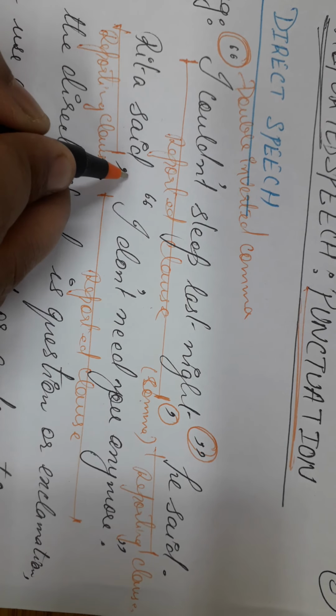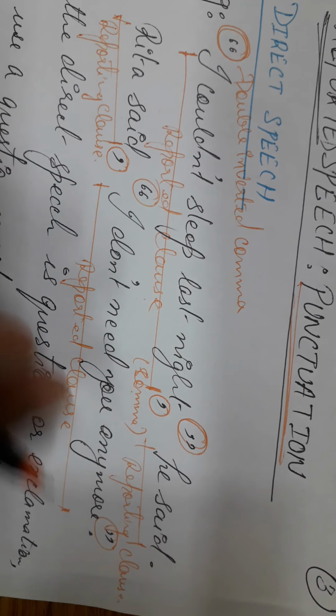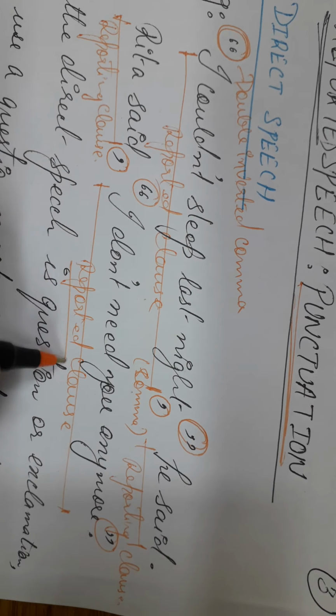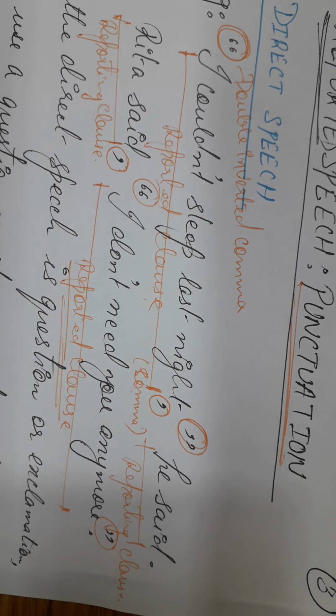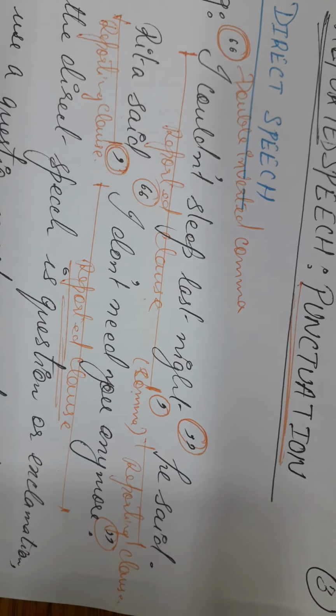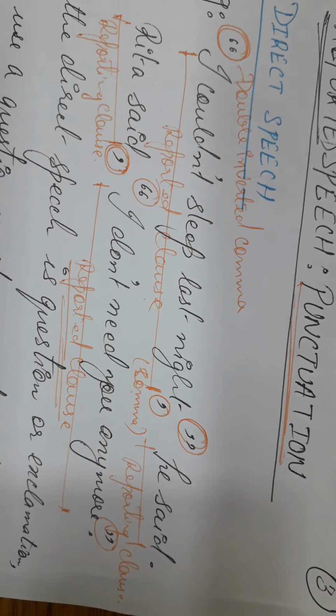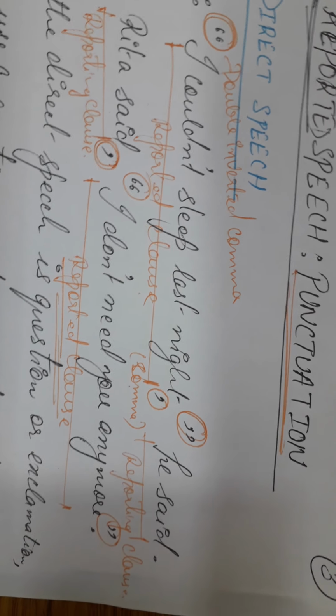After this reporting clause you see a comma here, the double inverted comma, and inside the double inverted comma we have the reported clause, and the reported clause is set off by the comma. This is the basic punctuation mark that we see in case of direct speech.